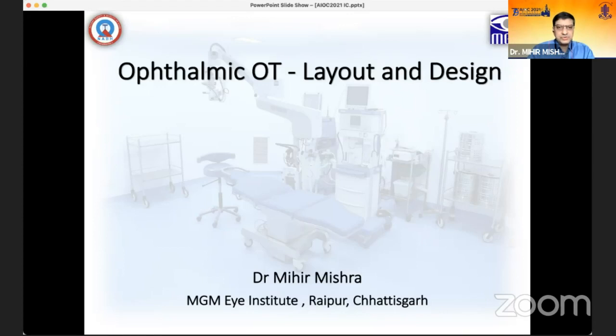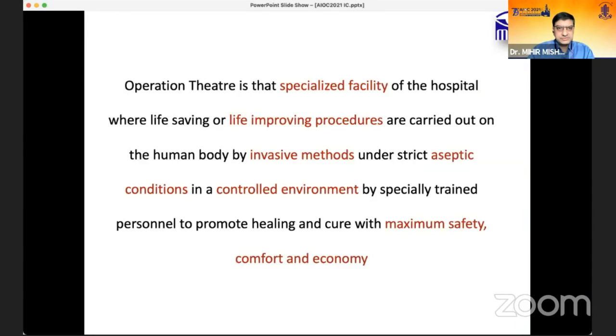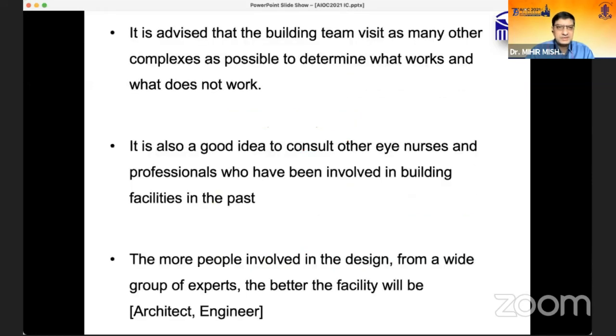So coming to the ophthalmic OT layout and design, I have no financial interest. The operation theater is that specialized facility of the hospital where life-saving or life-improving procedures are carried out on the human body by invasive methods under strict aseptic conditions in a controlled environment by specially trained personnel to promote healing and cure with maximum safety, comfort, and economy.